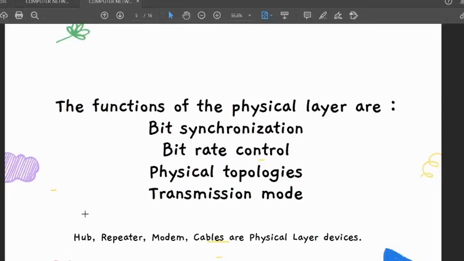You can go and watch the networking device videos, where I have explained each and every networking device in detail. So the hub, I hope it is clear. Hub is there in the physical layer, repeater is there, modem is there, cables are there. All the basic things, because the hub is not going to provide us any kind of network. It was just connecting the devices and focusing on how the devices are connected. I hope that is clear.